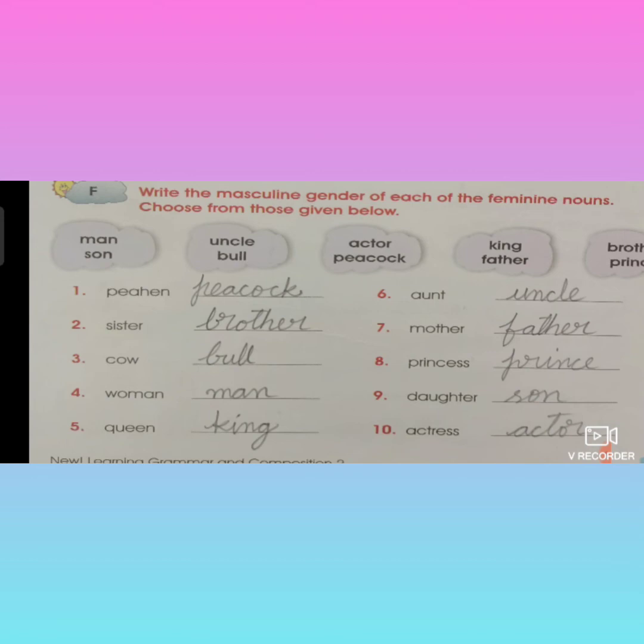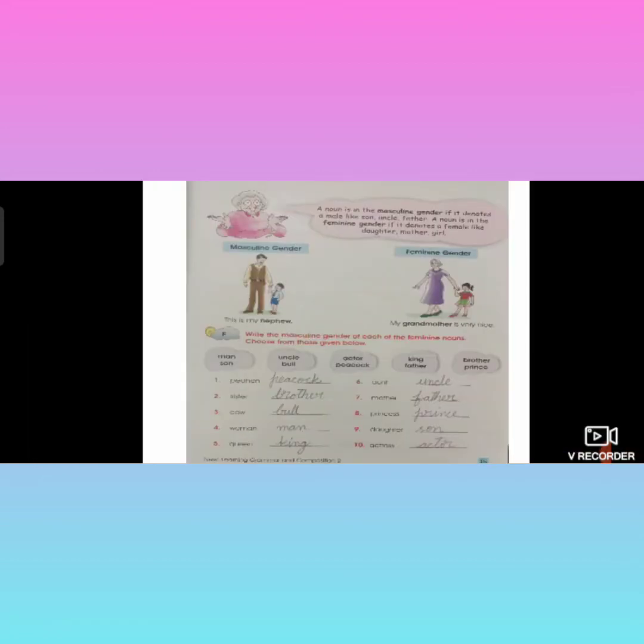If it is boy, we'll call actor. If it is girl, we'll call actress. So, all the heroines in the movie are called actress and all the heroes are called actor. Understood, no, children? Page number 15 also completed.